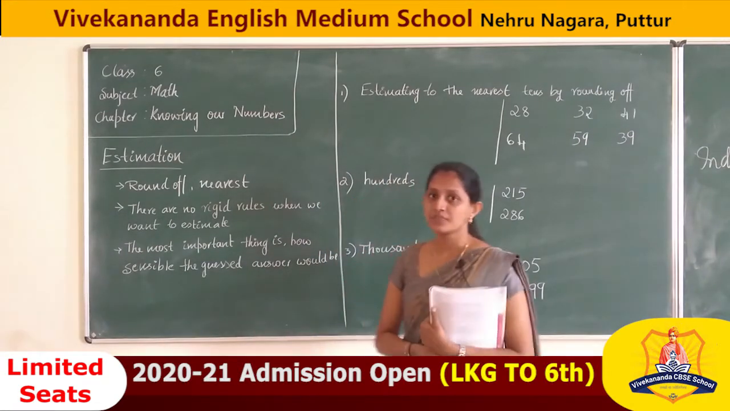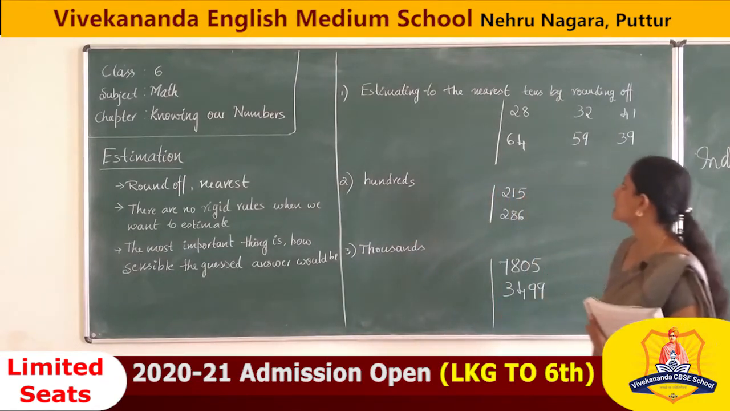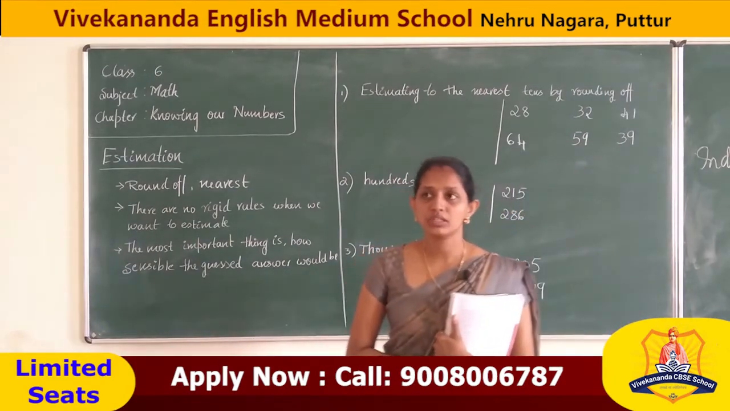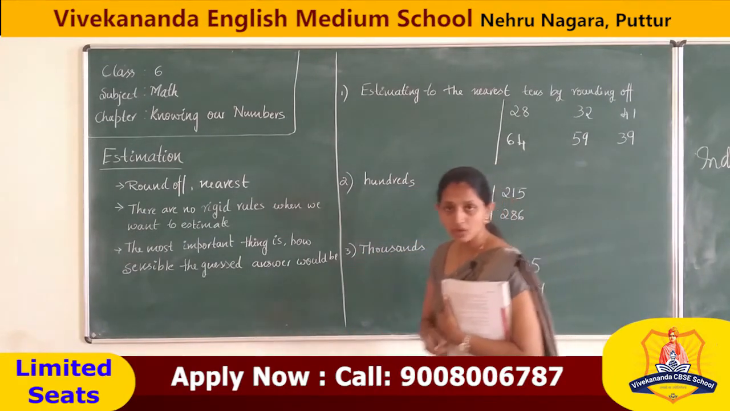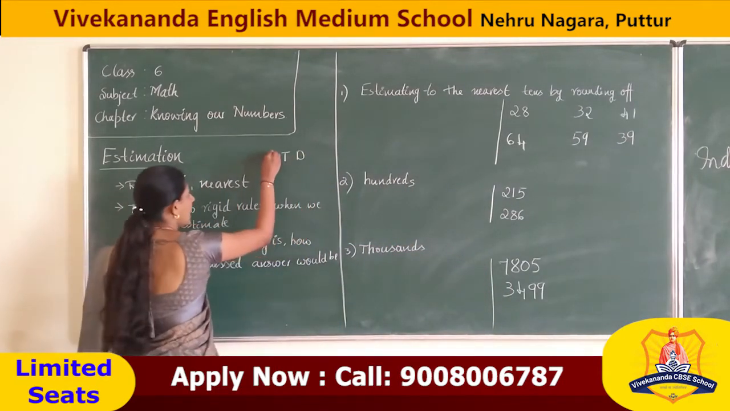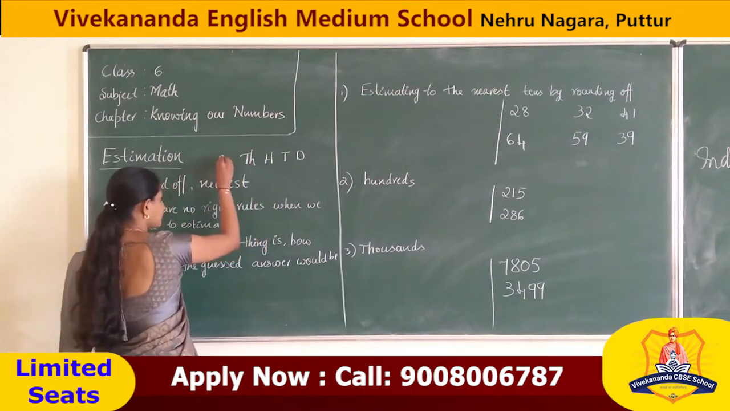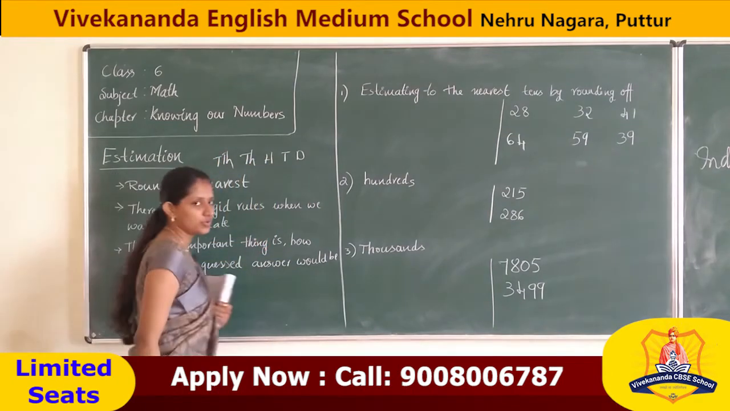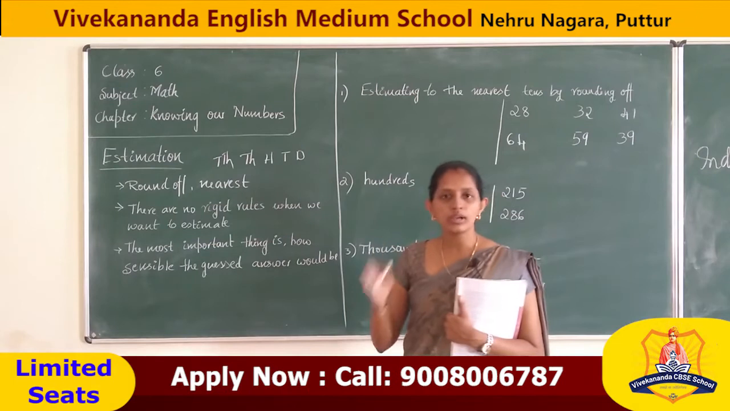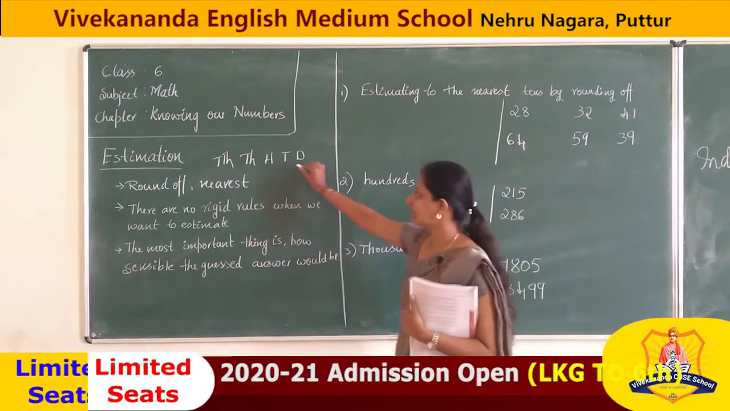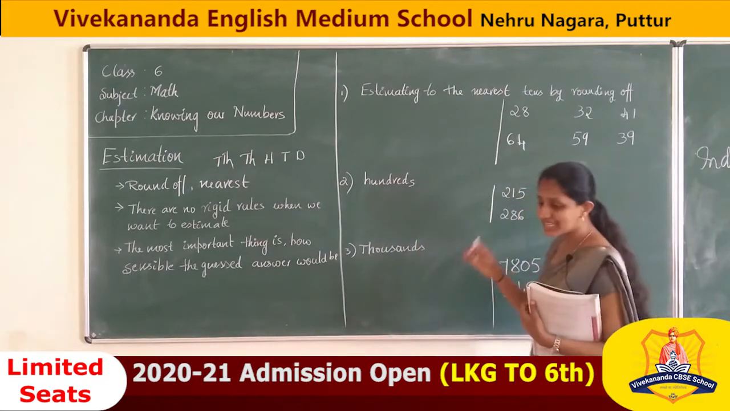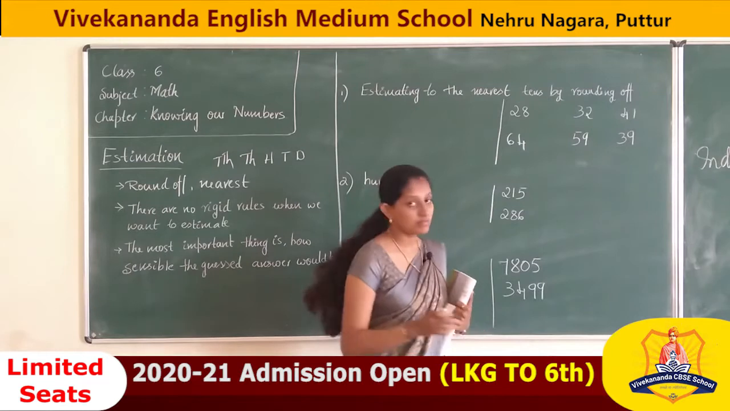In this class we are going to learn estimating to the nearest tens by rounding off. How to round off in tens? You know about place values, correct? Ones, tens, hundreds, thousands, 10,000, like that. In the previous years also you have learned that. So what do we mean by rounding off to the nearest 10?